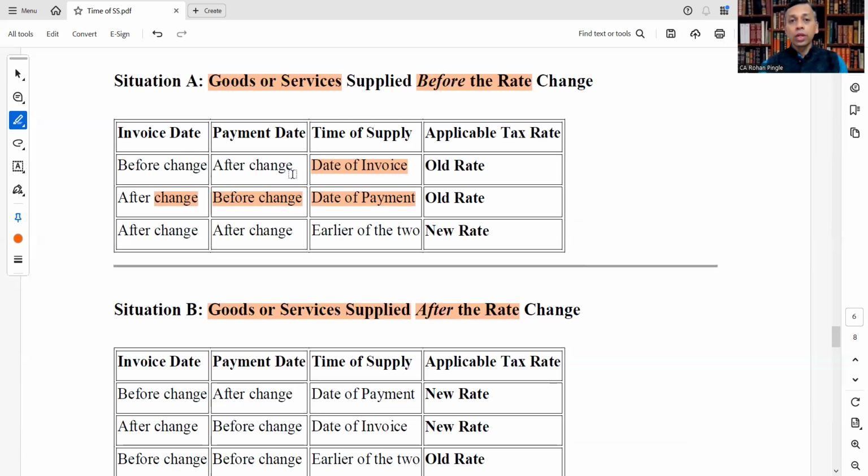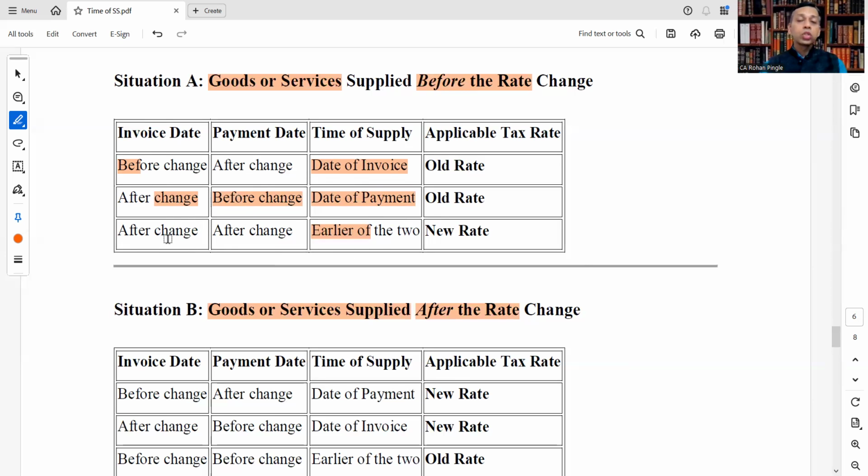Whenever goods or services are supplied before the rate change, then you have to see the before. Means if invoice date is before, then time of supply will be date of invoice. Between the invoice date and payment date, if payment date is before the change and invoice date is after the change, then the time of supply is date of payment and old rate. But if both are after the change, even though goods or services are supplied before the rate change, in that case only new rate is applicable, because earlier of the two is the time of supply.